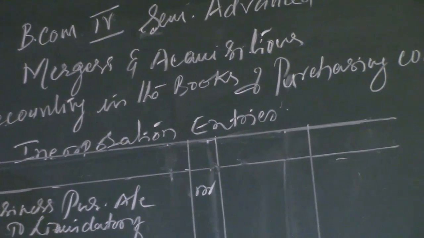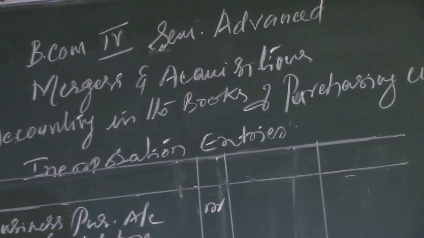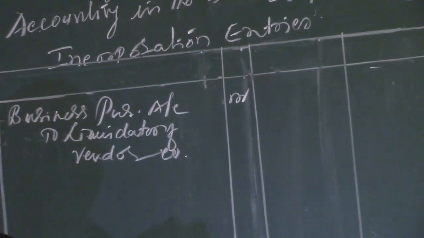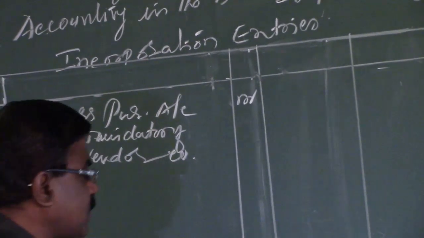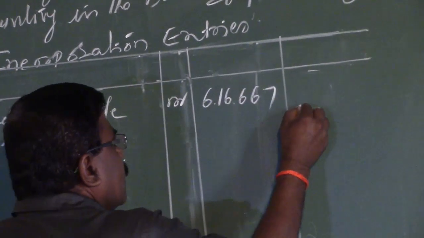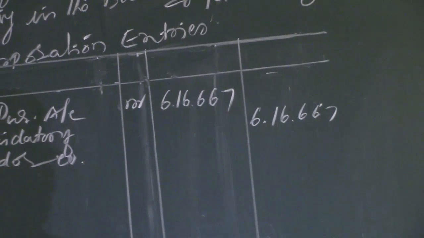That is nothing but the purchase consideration. The purchase consideration which is paid to the equity holders and preference holders following the provisions of AS 14, calculated earlier, is rupees 6,16,667. That is the amount payable to the liquidator.